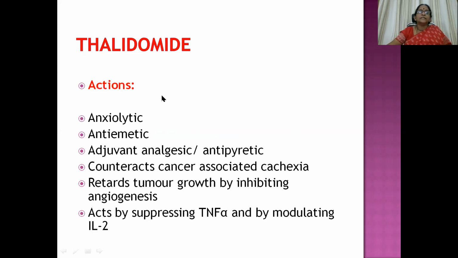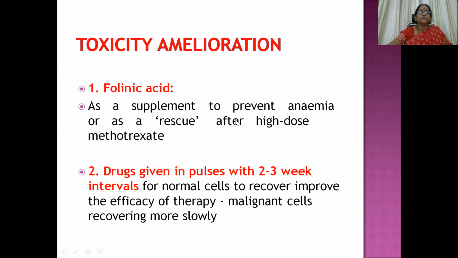So this drug molecule has got actions like anxiolytic, antiemetic, adjuvant analgesic or antipyretic action. It counteracts cancer-associated cachexia, retards tumor growth by inhibiting angiogenesis. This is the main role. And then it acts by suppressing tumor necrosis factor alpha and by modulating interleukin 2. That is also a very good role this molecule has got.